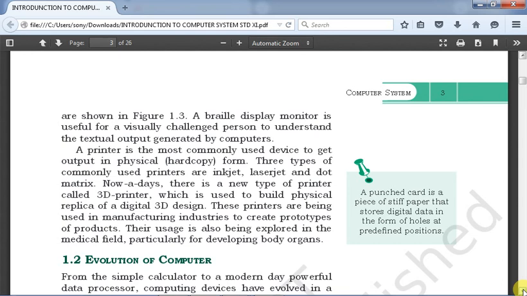Their usage is also being explored in the medical field, particularly for developing body organs. So a 3D printer nowadays can make a replica, apart from the conventional printers which take printouts on paper, but it is a little different and costly also.